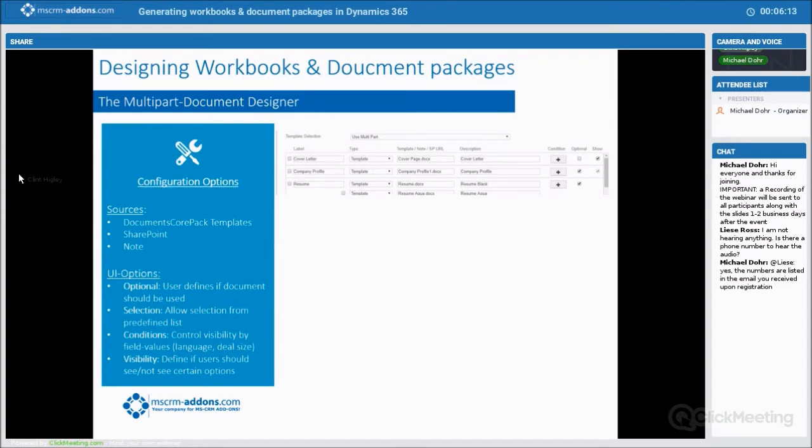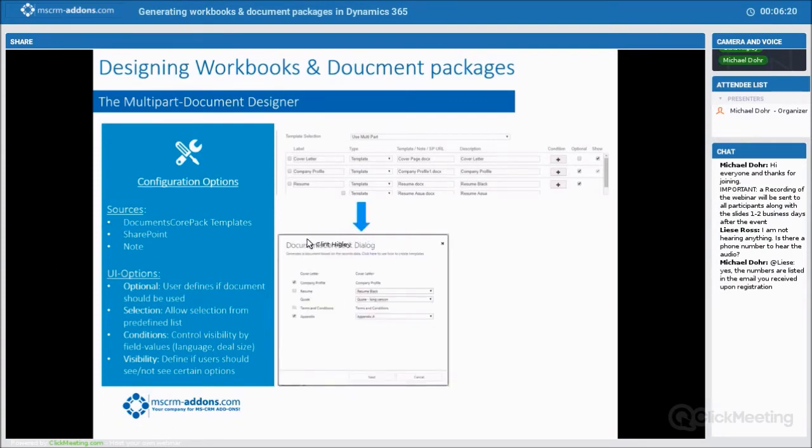in this particular dialog. So once you get this all configured, if you're familiar already with DocumentsCorePack, this is the DocumentsCorePack dialog. This is then what this looks like. As you can see here, I've got a cover letter, which is up here, that's always going to be merged. Just a couple of optional documents here that I can click in here and actually add these documents into this one document package.